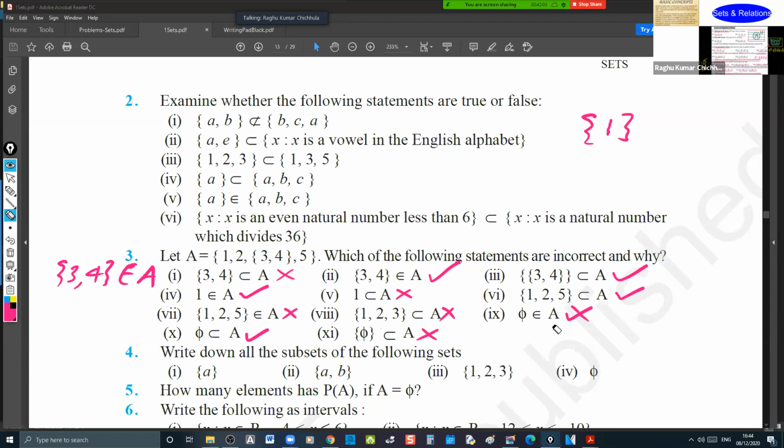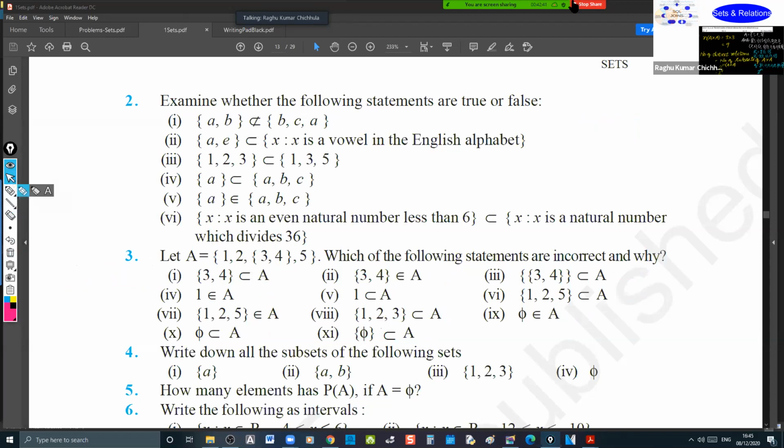Phi belongs to A means phi is not an element of A, but it is a subset of A. Phi within the set brackets becomes an element in another set, but this is not an element in A. That is why it is not a subset. A little confusion, but after working out some problems on this, you will understand it better.